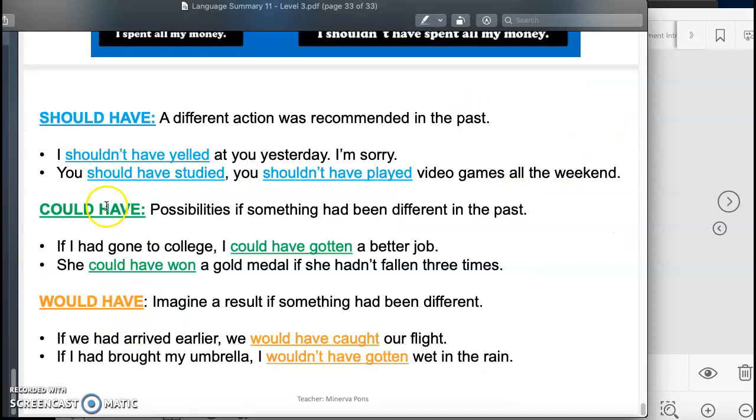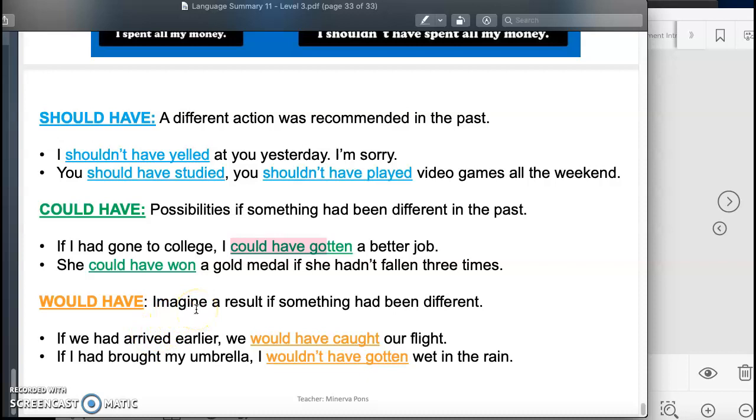Then we use could have and we use would have. Could have for possibilities if something had been different in the past. For example, if I had gone to college, I could have gotten a better job. She could have won a gold medal if she hadn't fallen 3 times. So it's about possibilities if something had been different in the past. We also have would have.